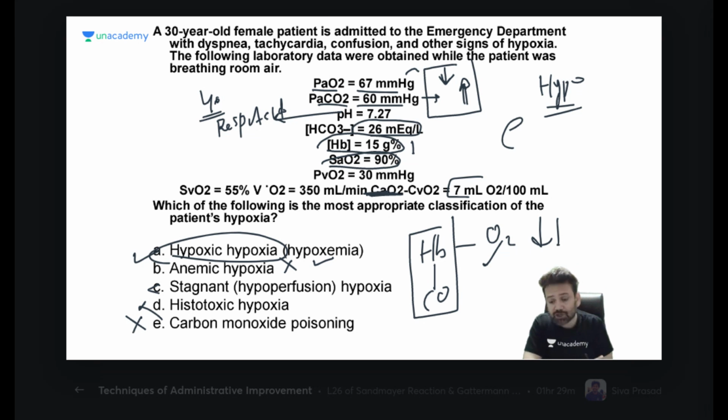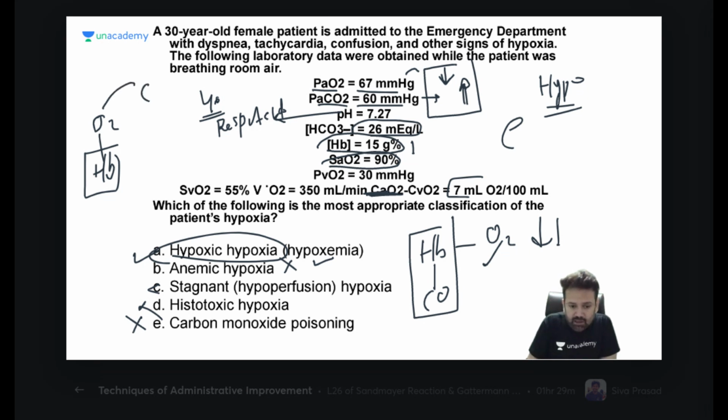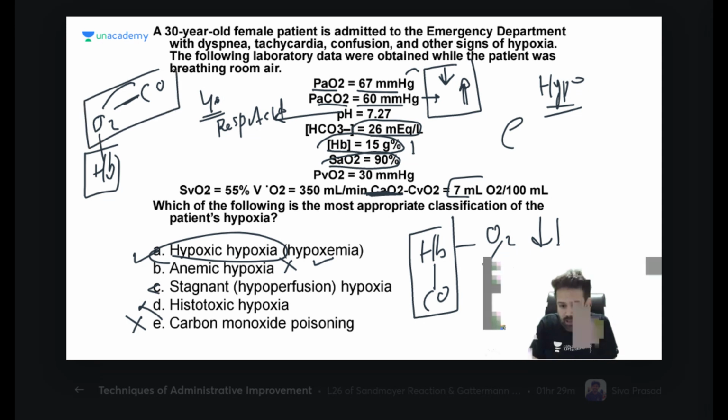Saturation will be affected if oxygen cannot bind with hemoglobin, and this is happening in case of carbon monoxide because it has more affinity. So now the friend of oxygen is bound with carbon monoxide.